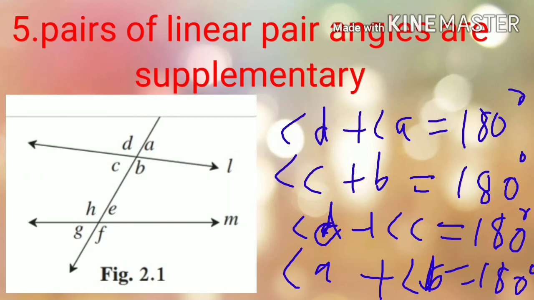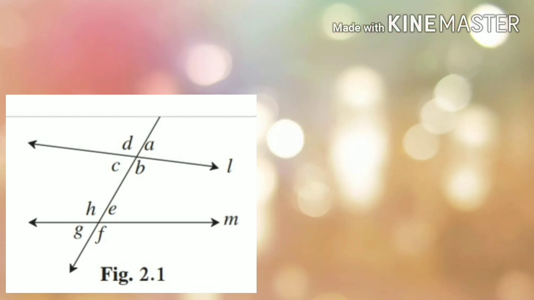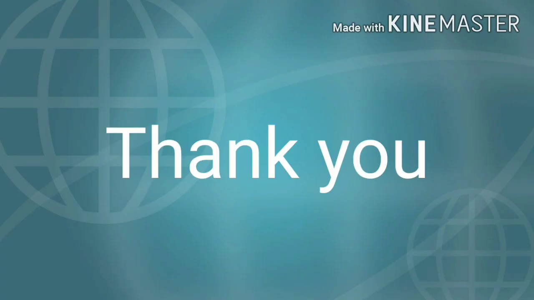Next is number 5, linear pair of angles are supplementary. So linear pairs of angles are also supplementary, that means their addition is 180. So angle D plus A is 180, angle C plus angle B is equal to 180, and so on.